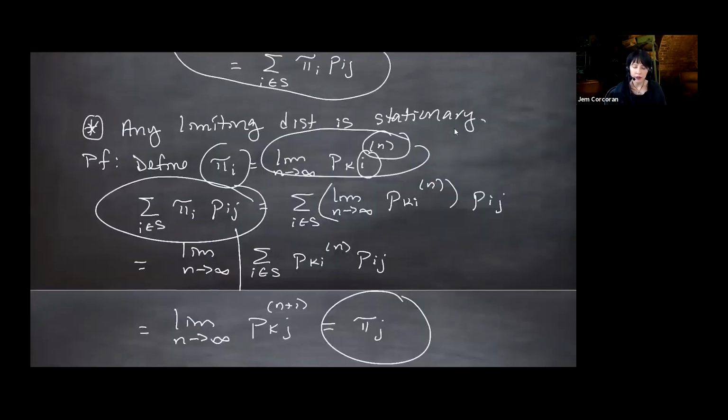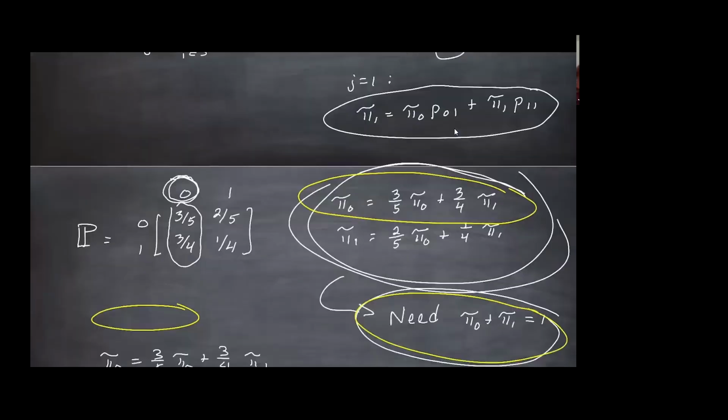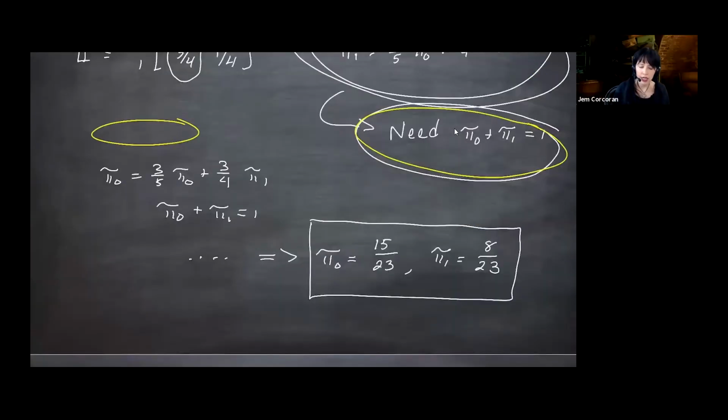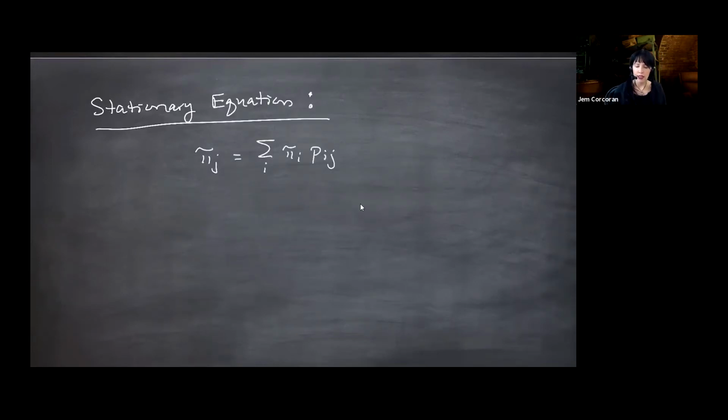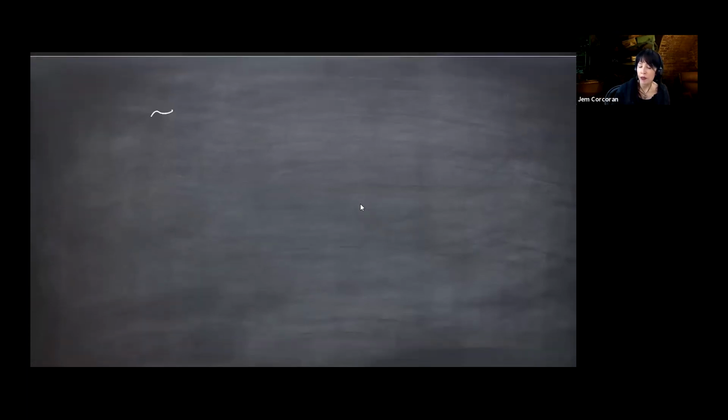So we were just talking about eigenvalues and eigenvectors. Look at the so-called stationary equation. Now I'm going to write out what that is, which is pi j is the sum over i of pi i P_ij.